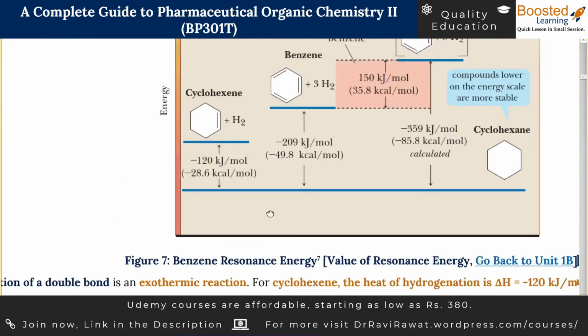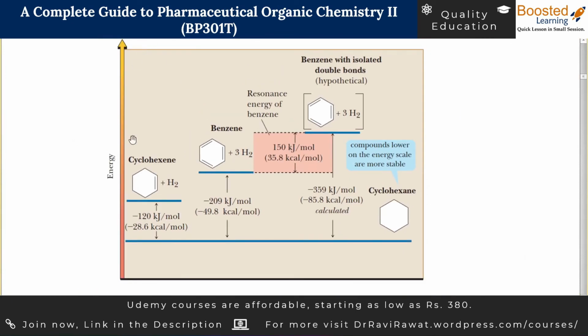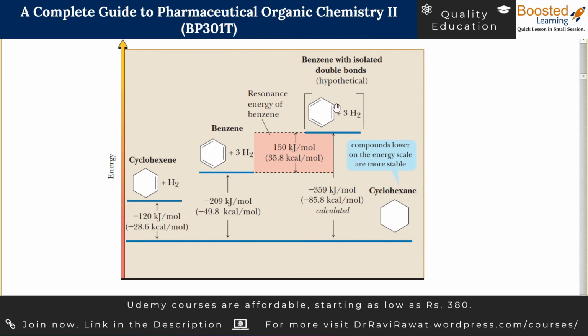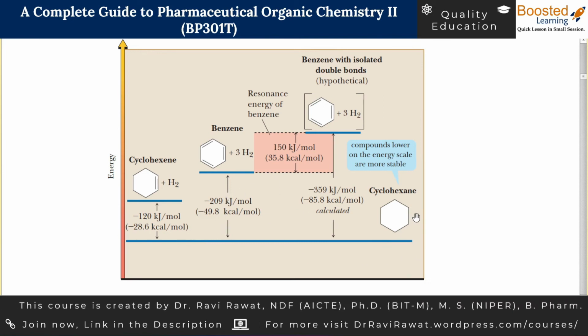You can also depict this whole thing in terms of a diagram, a graph where on the y-axis is the energy and on the x-axis are the chemical structures. At the lowest is cyclohexane, because benzene is reduced to cyclohexane and cyclohexene is also reduced to cyclohexane, and that is the most stable form because all the energy has been released by then. So cyclohexene is 120 kilojoule up compared to cyclohexane. So the level is up.